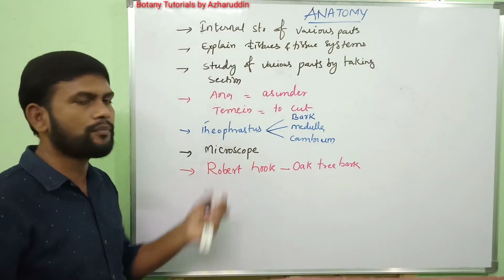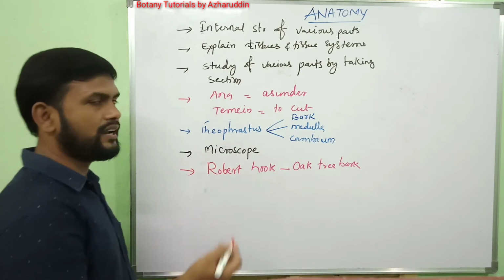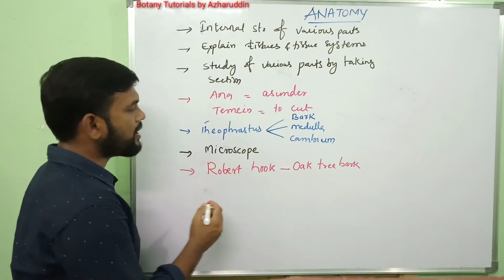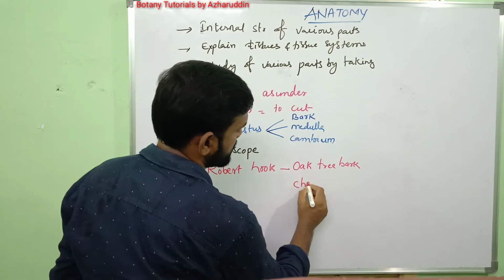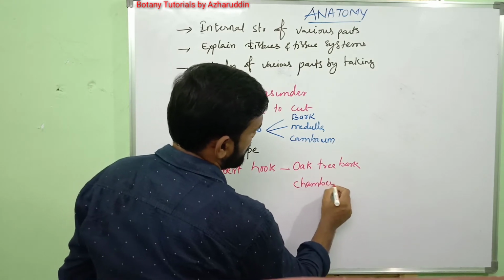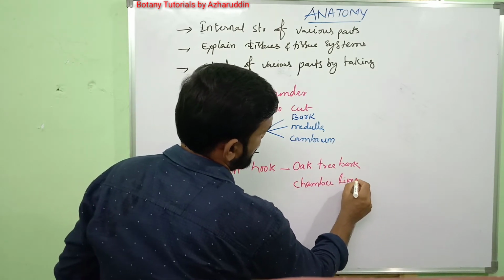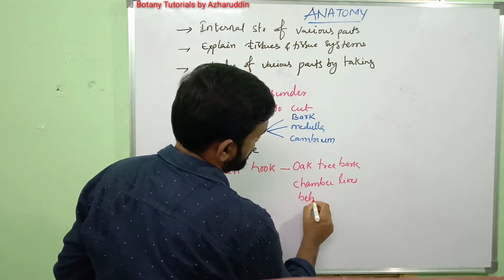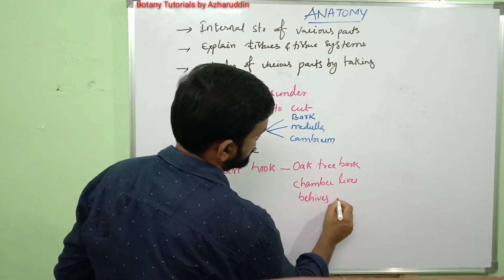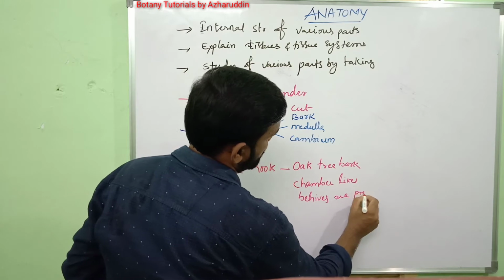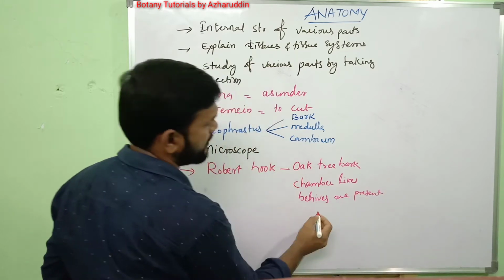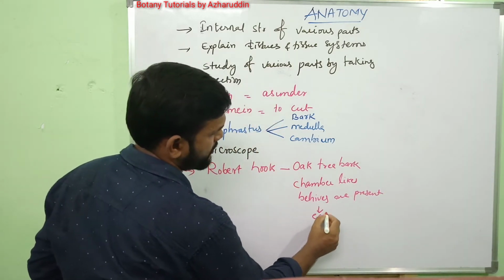He observed under the microscope, and he described that chamber-like beehives are present in the bark, and he named them as cells.